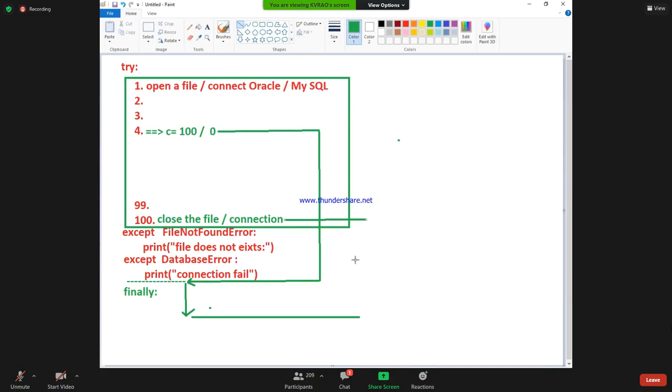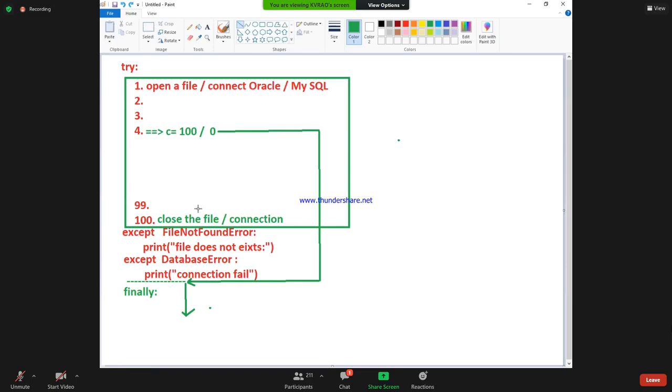No. That indicates once an exception is occurring before this 100th line, we are unable to close the file. Am I right or not? Once an exception is occurring in lines 1 to 99, it is just coming out of it and executing this finally block only.